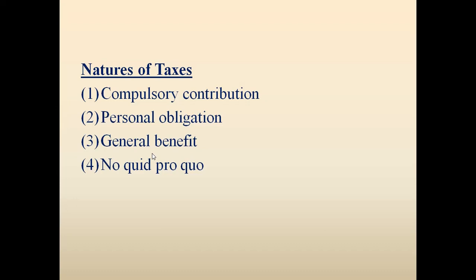Now point number four, no quid pro quo. What does it mean? It means that the government will not give you any kind of guarantee that the government will provide the better facility after paying the tax. When you are paying tax, it should be remembered that the government may or may not be able to provide you the better facility that it has promised, because the government has many types of expenditures to make.